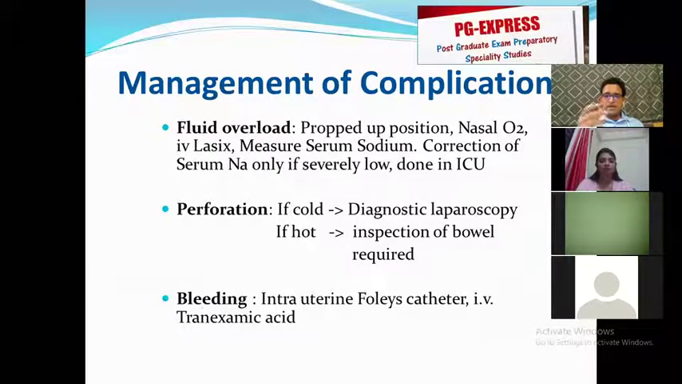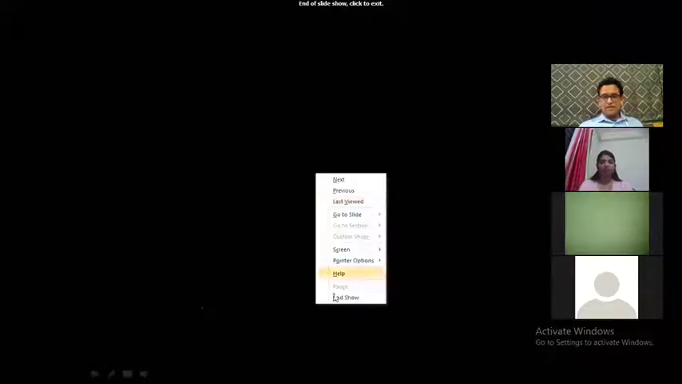We put in an intrauterine small Foley's catheter. A pediatric Foley's catheter, number 8 or number 10, is put inside the uterine cavity. The cavity is distended, and because of this inflated catheter, we get tamponade effect that stops the bleeding. Also, we can give IV tranexamic acid. Okay, I think that concludes my presentation.